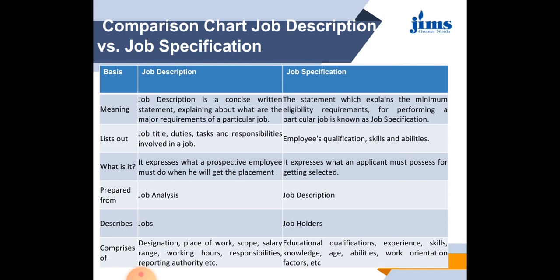In today's lecture, we discussed first what is job analysis. Job analysis is the analysis of a job for which we need a particular person. We need recruitment or the selection of a person for a particular job. Job analysis is divided, as we discussed, into two parts: job description and job specification.